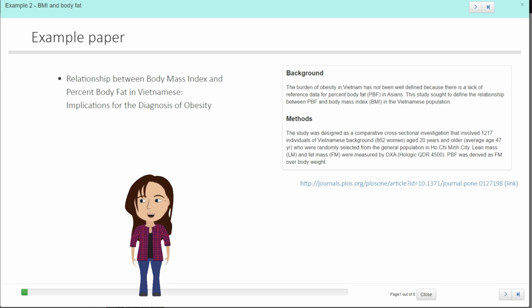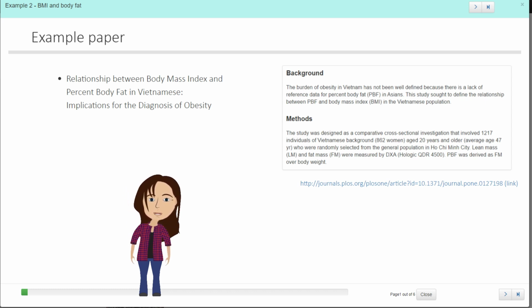The second example I have here is from a paper looking at the relationship between body mass index and body fat percentage. And this is quite an interesting paper because we do use BMI as a proxy for body fat in all sorts of contexts, just because actual body fat is a lot more time consuming and difficult to measure than a simple BMI calculation. This one is done particularly in Vietnamese people because they're looking at whether or not standard guidelines are appropriate in this context. But we're just going to look at their regression results.